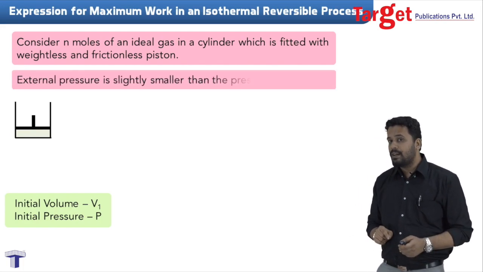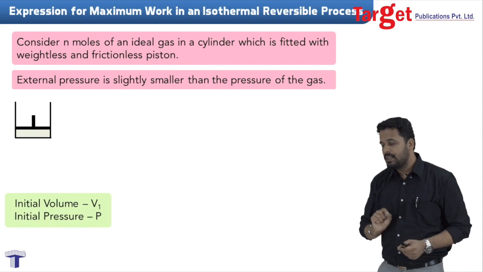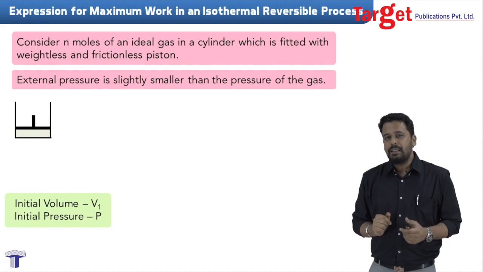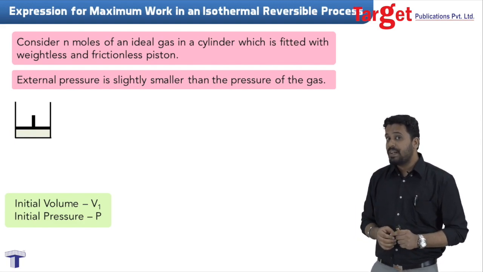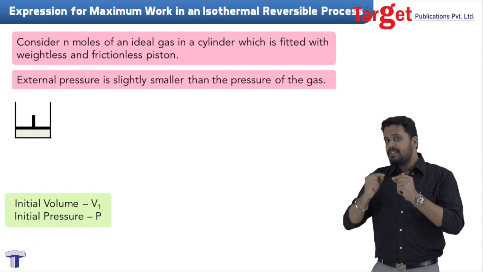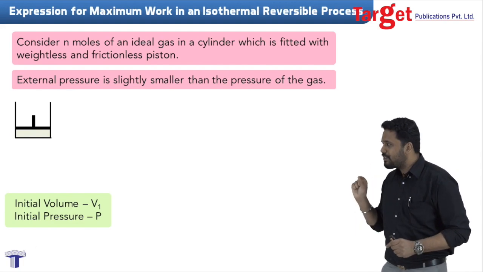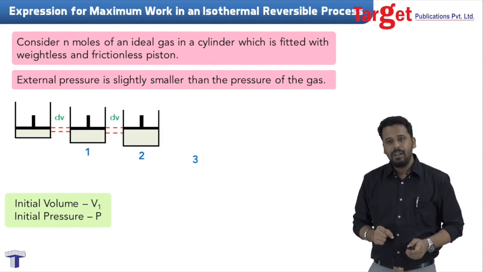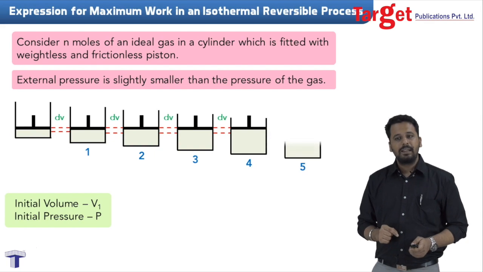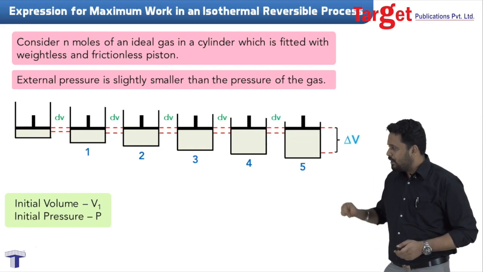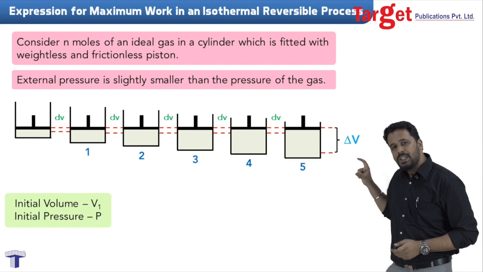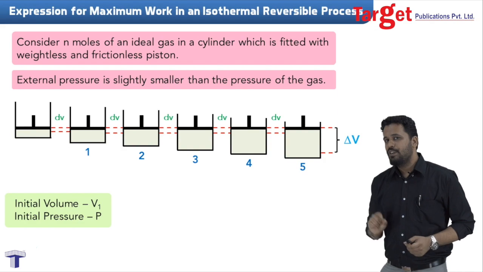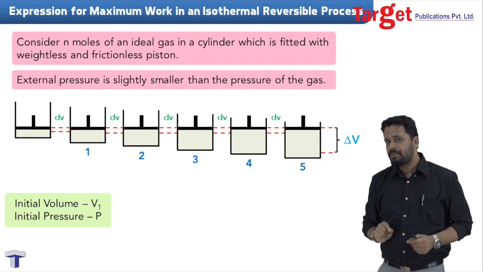What we need to understand is that the external pressure is slightly smaller than the internal pressure of the gas, and it makes perfect sense. In every single step, we will have a small expansion, little expansion, as you can see right here. Okay, in every single step, there is a little amount of expansion. The overall change in volume is delta V, but the small change in volume for every single step is dV.